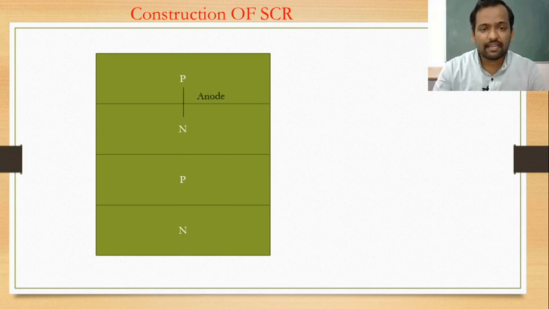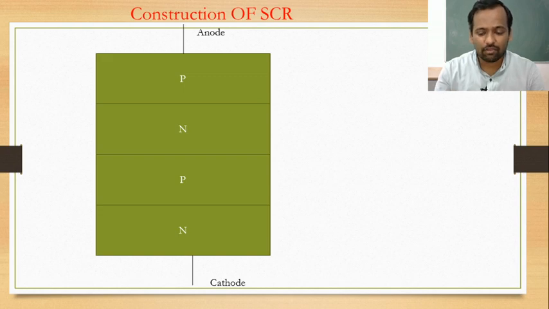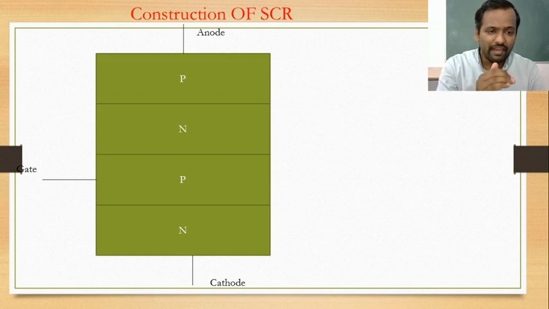In SCR the upper p layer forms the anode, the lower n layer forms the cathode, and the middle p layer forms the gate. That is, SCR has 3 terminals: anode, cathode and gate.